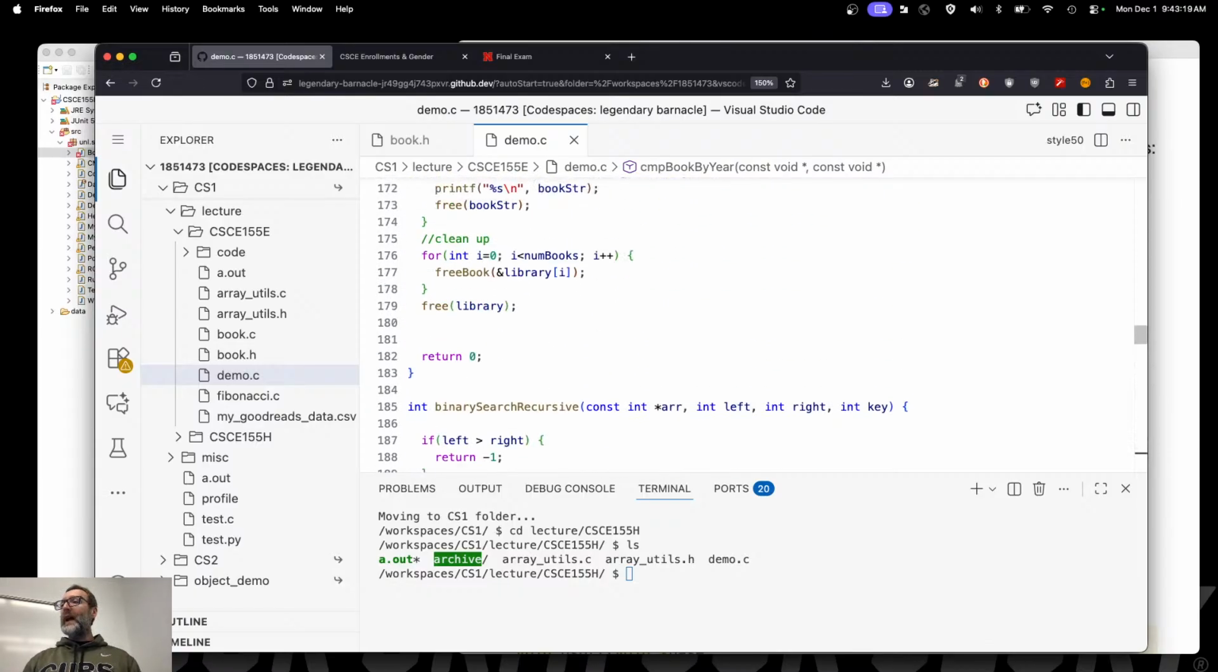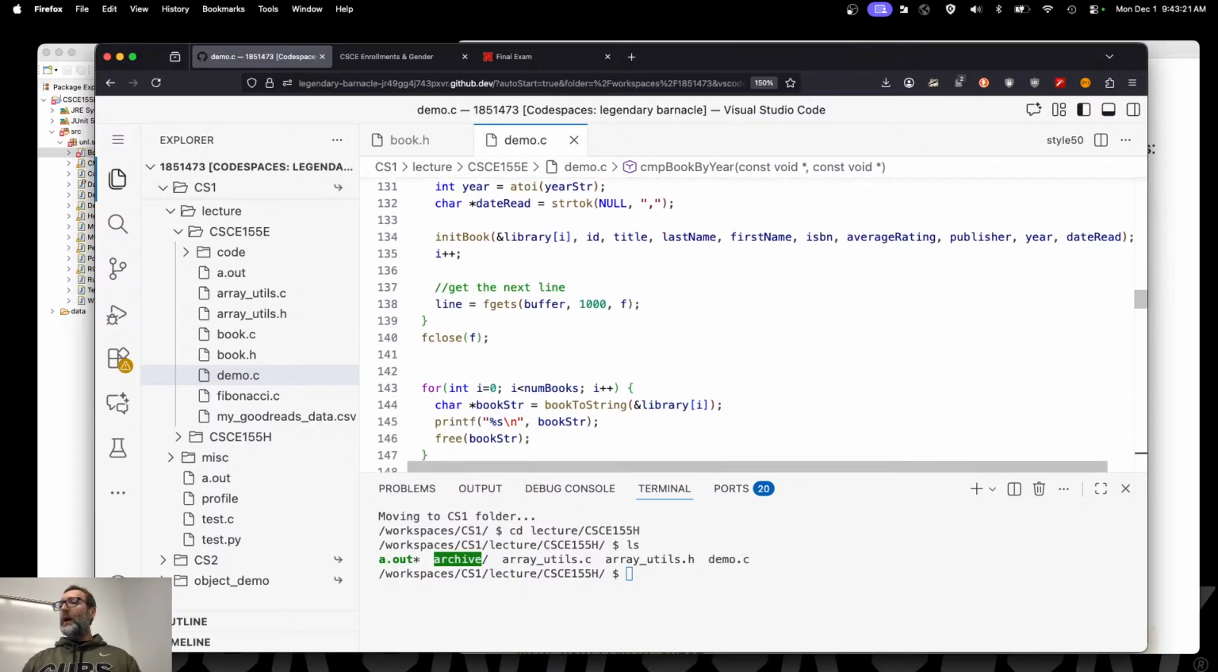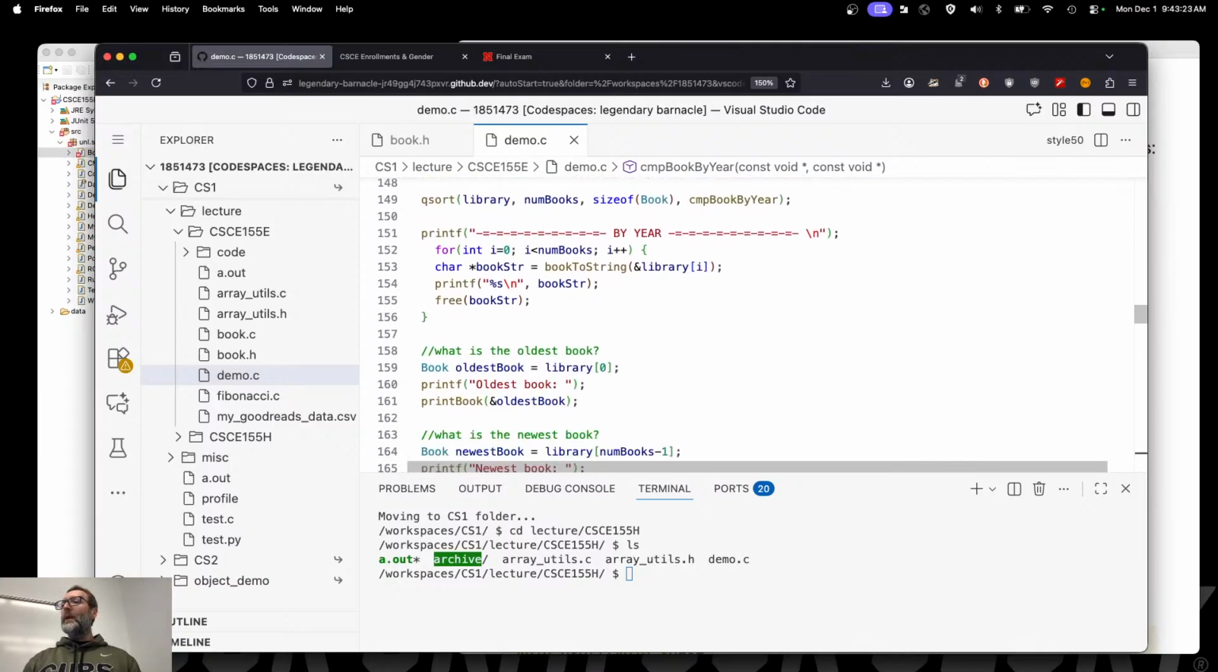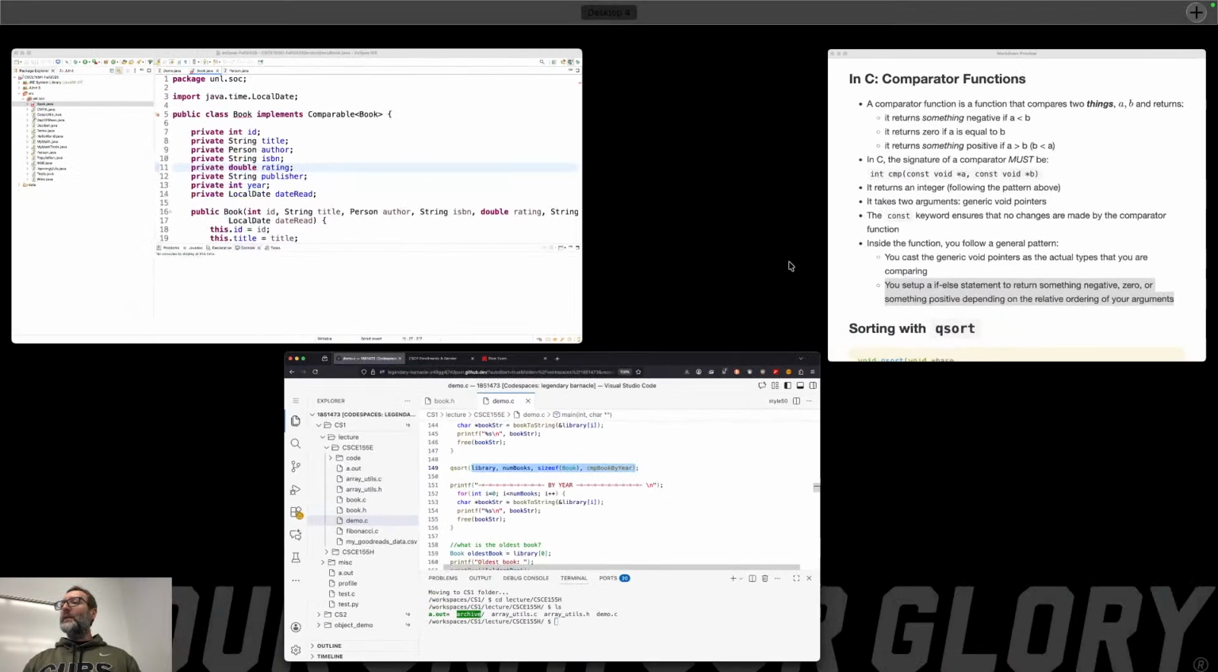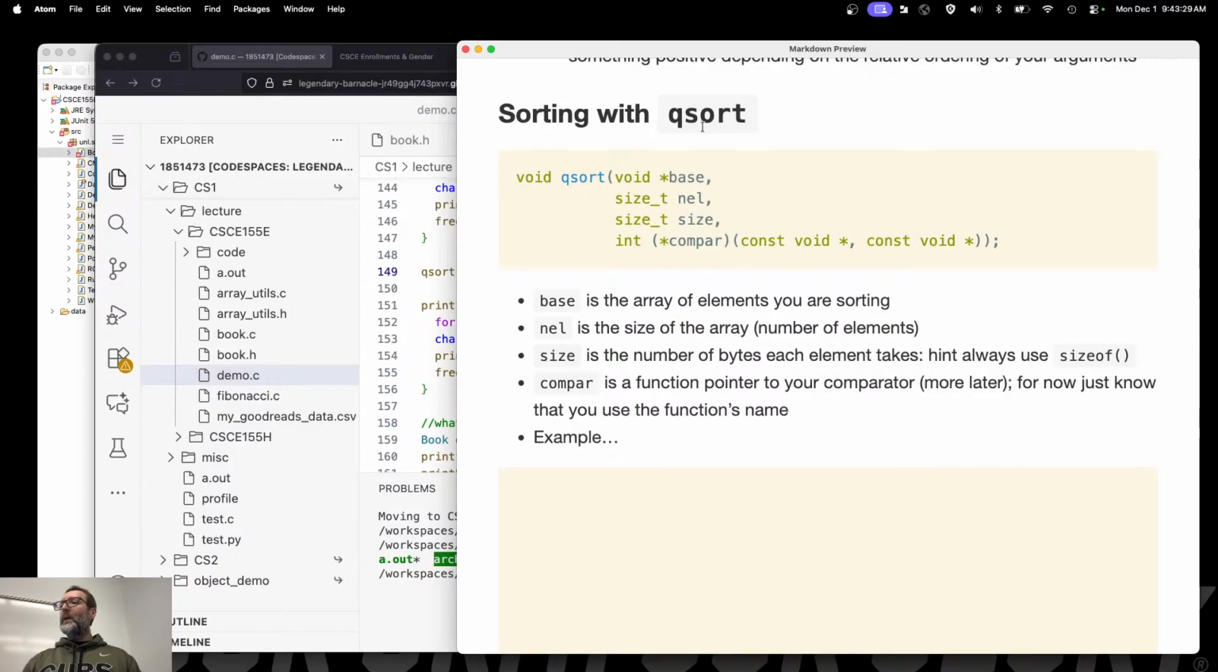What does it look like to actually use the comparators? We loaded up all this book data up here, and then we sorted them by year. To do that, we pass in 4 things. Let's go back to our notes over here. The first one is the array that you have elements that you're trying to sort. The second one is the size of the array, the number of elements that you're trying to sort. Then the third one is the number of bytes that each element takes. We're going to use sizeof all the time. Now remember the reason for this.